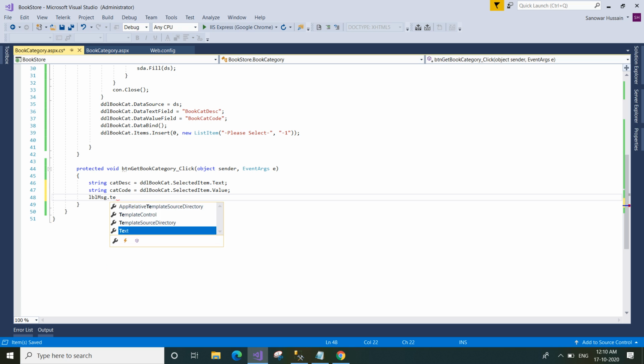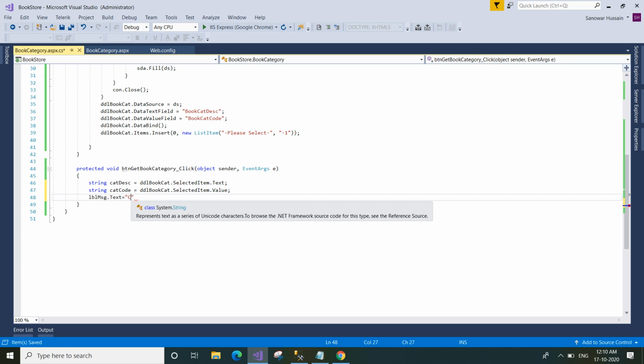Let us form the message and assign it to the Text property of the label control. Category code for class, category description. Plus is used to concatenate two strings.